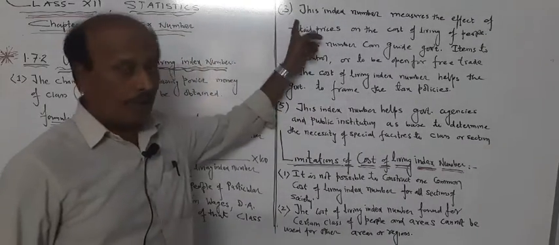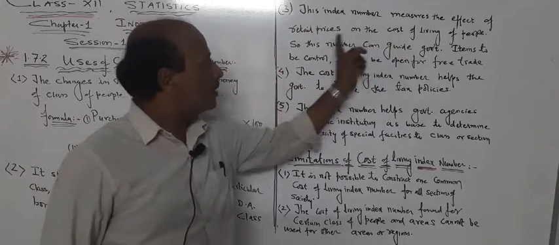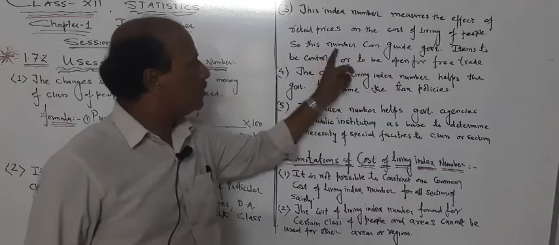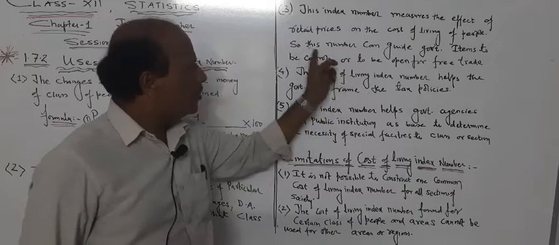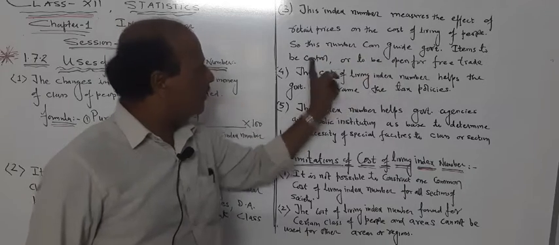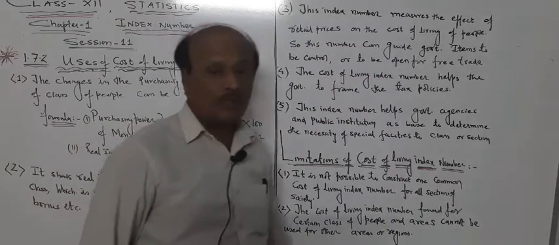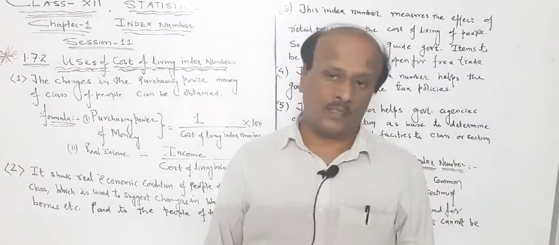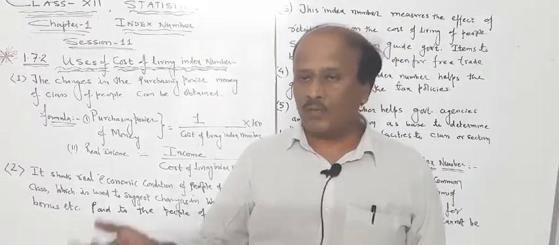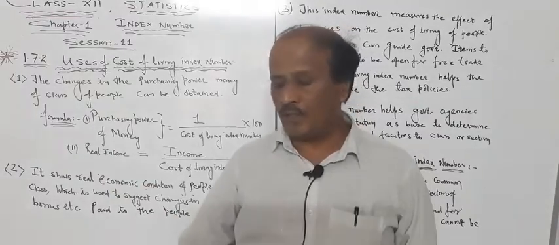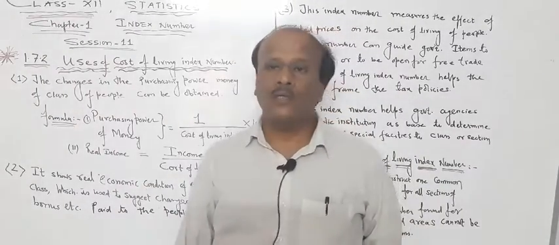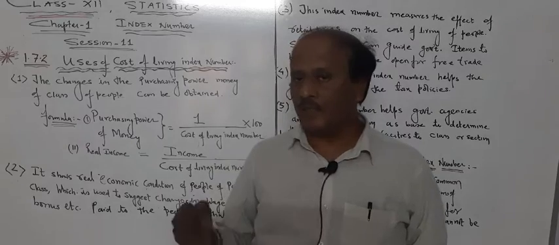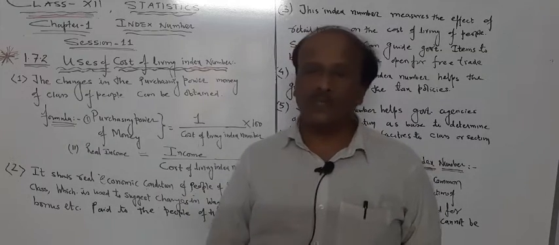The third point is that this index number measures the effect of retail price on the cost of living of the people. So this number can guide the government to control. For example, if the retail price of any article is increasing suddenly, maybe like groundnut oil in our state Gujarat, the price suddenly increases, so the government tries to control.